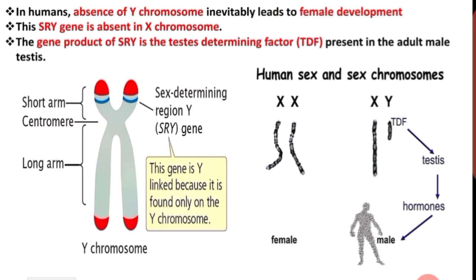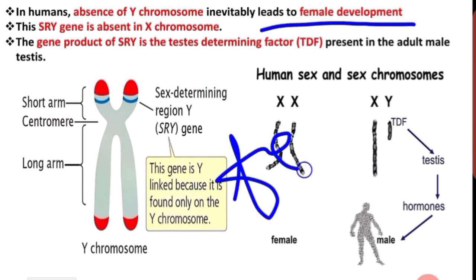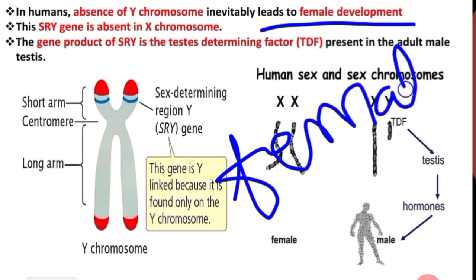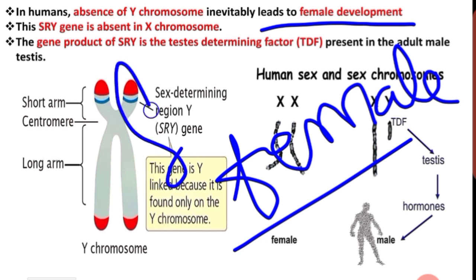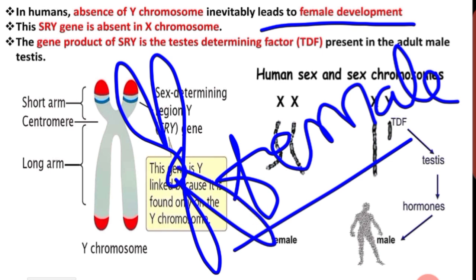In humans, consider the absence of the Y chromosome. Imagine if one individual doesn't have a Y chromosome, it inevitably leads to female. If there is no Y chromosome, there will be female development. So in that female chromosome, imagine this is a female X chromosome, the SRY region is absent. Got it?